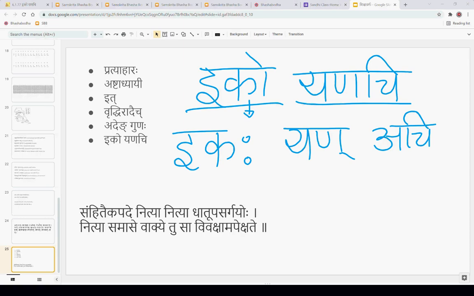In which vibhakti and which vachanam is ikaha? What is the vibhakti vachanam of yan? The vibhakti vachanam of achi, you have to understand. Achi we already know, right? We already saw. Achi iti padasya vibhakti ka? Saptami. So this is Saptami Ekavachanam, right?